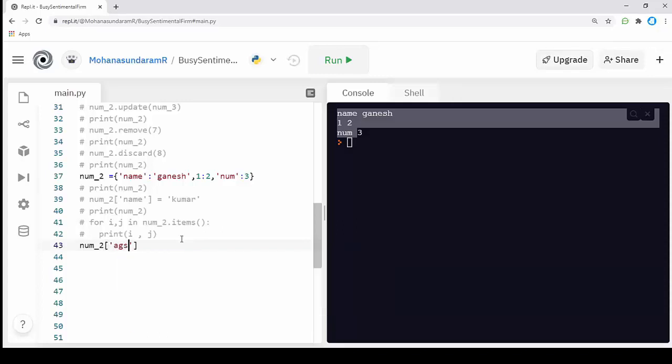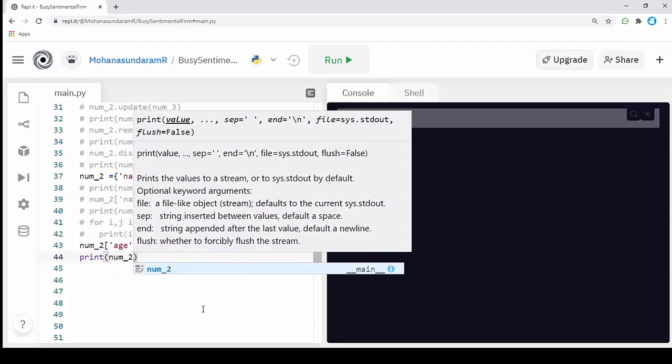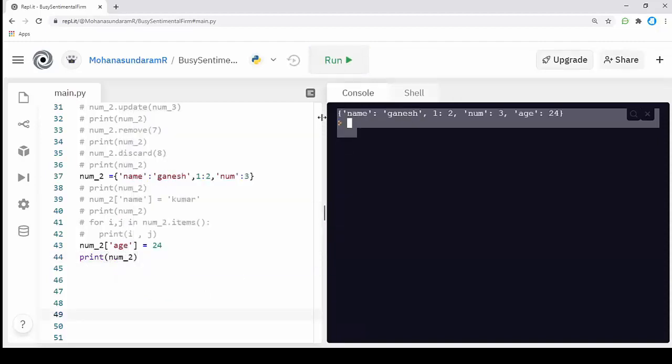It's going to be age, and I'm going to pass the value for it, for example 24. If I print num2, the age key has been successfully added to my dictionary. This way we can add a single value to my dictionary.